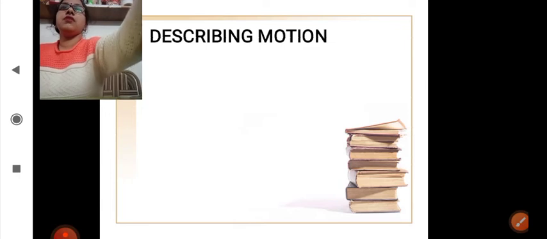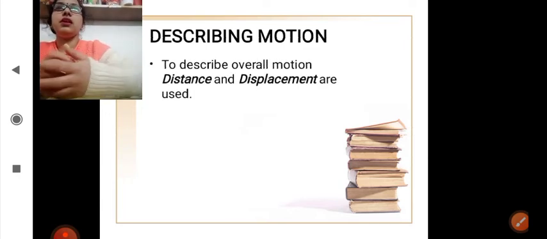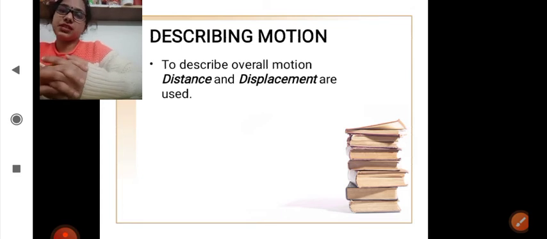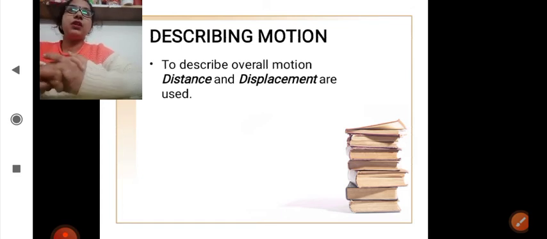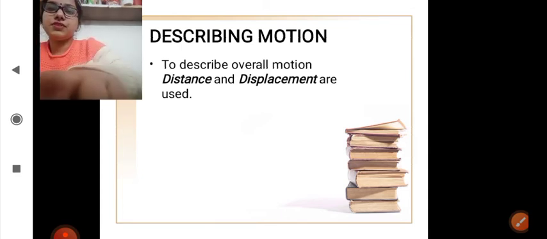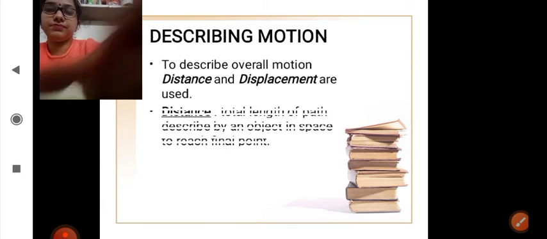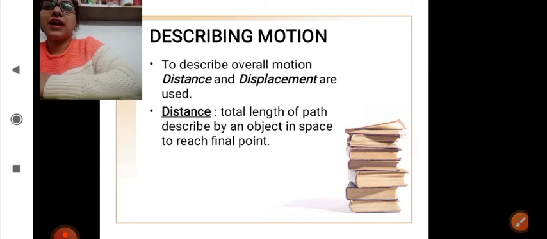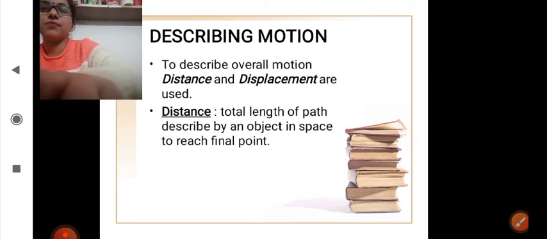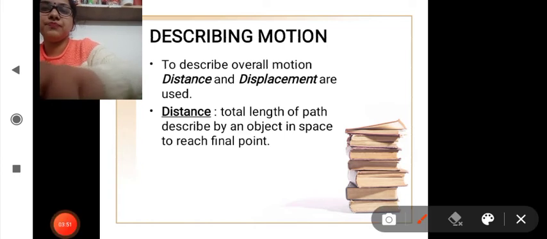Now comes how we describe motion. For describing motion, two different quantities are required, that are distance and displacement. First comes what is distance. The total path covered by an object in space to reach a final point from the initial point.